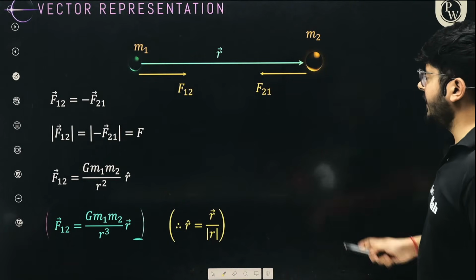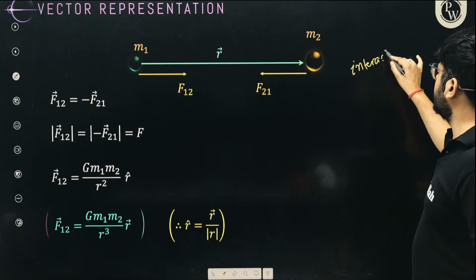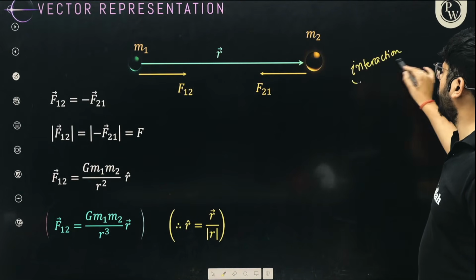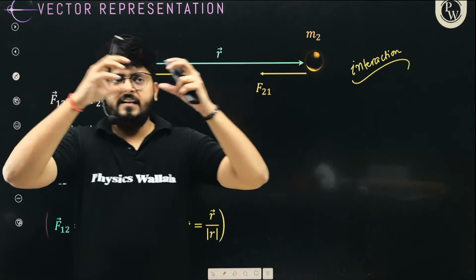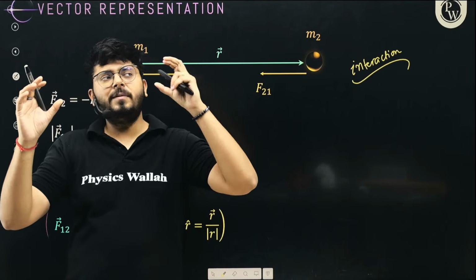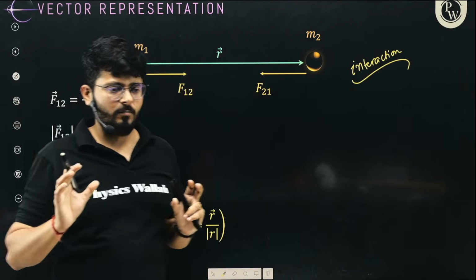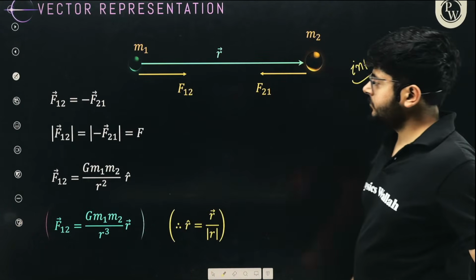I hope that is very, very clear, because force is a result of interaction between two bodies, right? If two bodies are interacting with each other, whatever force is applied by this one on the first one, the same force is applied by the first one on the other body, right? I hope it is making some sense, right? Let's keep on moving.